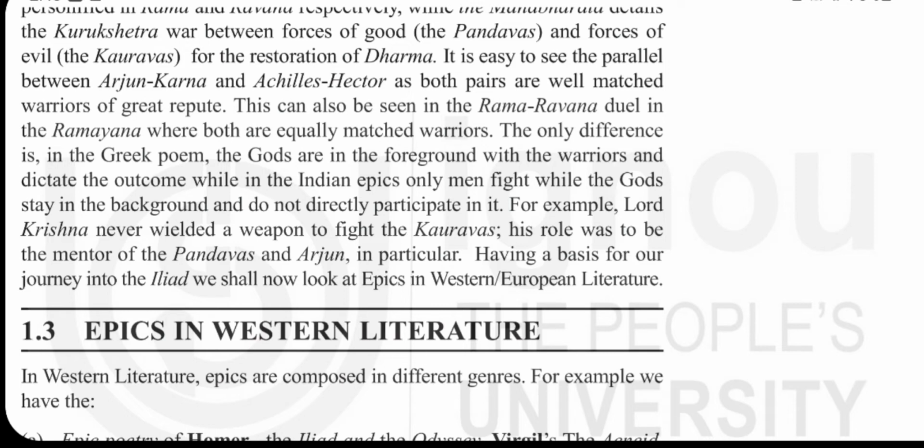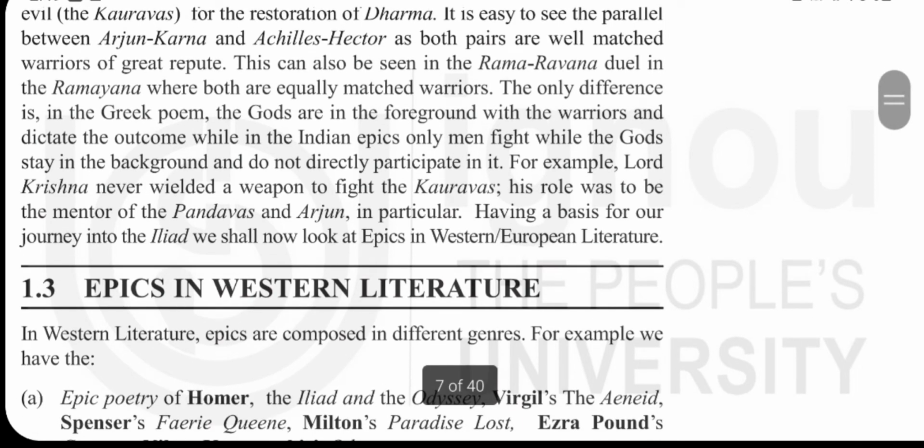And also, we can see another parallel. That is, there is a pair in each story. In the Ramayana, there is a pair, Rama and Ravana. Even though both of them stood for two opposite qualities, both of them had strong powers. They were very strong in their attitudes. Even though Sita was detained by Ravana for a long time, she wasn't harmed in any way.